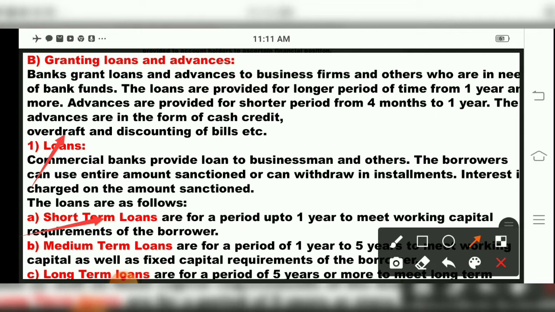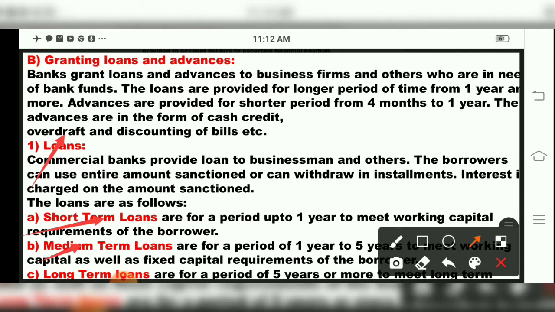Then the second type of loan is the medium term loan. That loan is for a period of 1 year to 5 years. Short term loan is up to 1 year, medium term loan is 1 to 5 years.